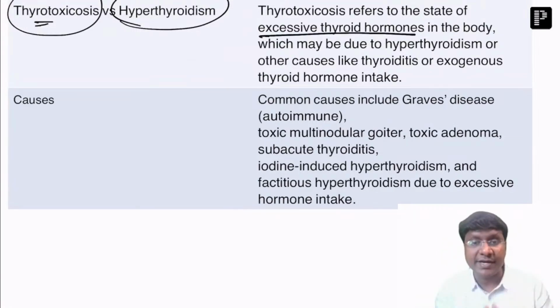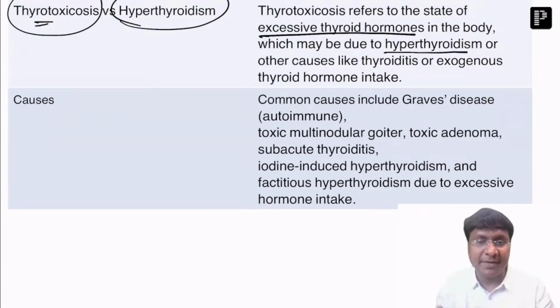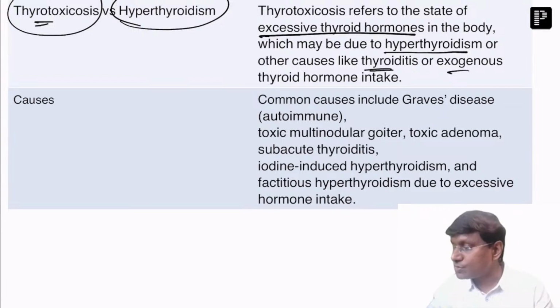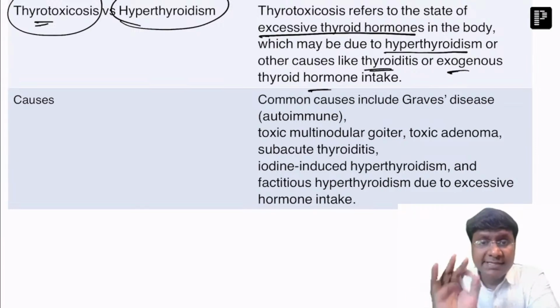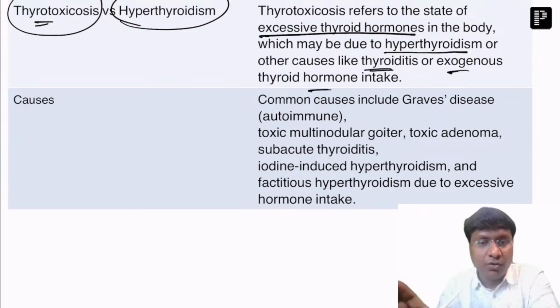This excess might be due to hyperthyroidism, or due to other causes that increase thyroid hormone levels, such as thyroiditis. For example, in De Quervain thyroiditis there is a transient increase in thyroid hormone, or exogenous thyroid hormone intake. So thyrotoxicosis is a state of excessive thyroid hormone in the body, whereas in hyperthyroidism this excess thyroid hormone is causing an increase in metabolism and sympathetic overactivity.